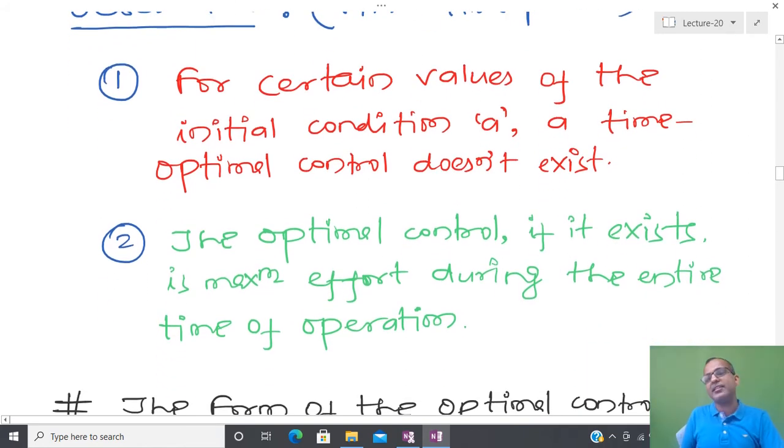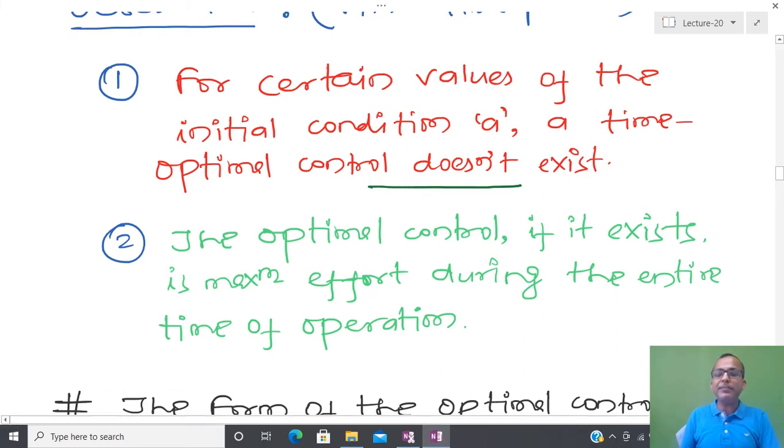There always exists a certain kind of limitation, and that limitation is based on the physical situation. So for certain values of a in this particular problem, with this initial condition, a time optimal control doesn't exist. So sometimes for a certain system, it might be possible that time optimal control exists or does not exist.